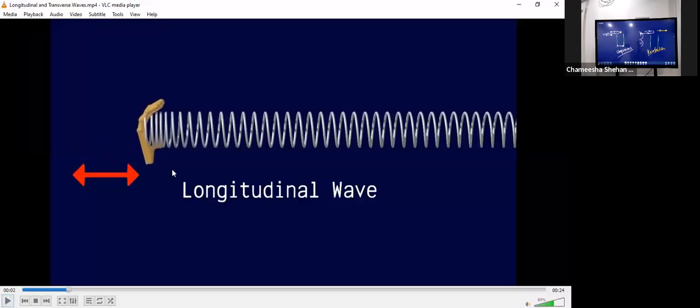Now think. The hand was moved forward. Can you see this area? Hold on. I'm asking you to think about this area. In this area, the particle concentration is high because you can see a lot of windings are found here. So compared to any other regions, this area has more particle concentration. So this is a compression. The particles are moving forward, and now you have a compression here. And now afterwards, in the next second, what would happen? The hand would move backward. Now see what would happen.